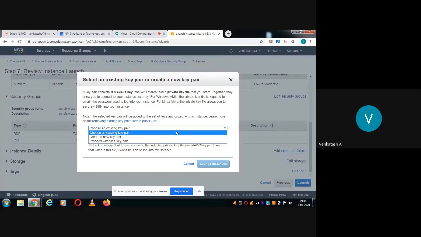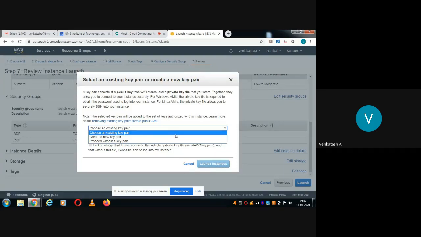What you have to do is select create a new key pair. It will generate one .pem file, that you have to store in your local computer. You can give some name to that and store it in your local machine.